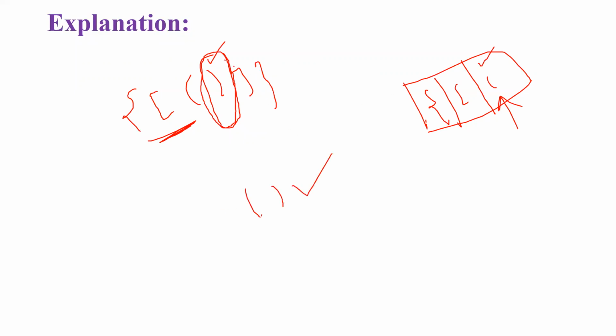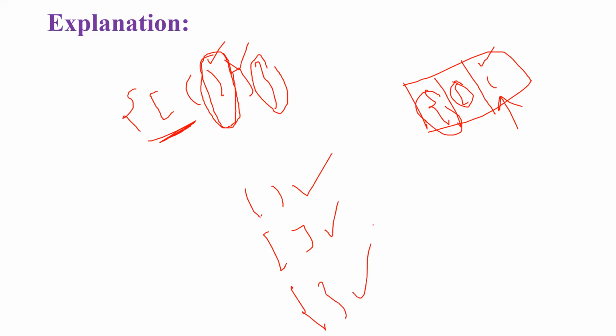And again, this is a closing symbol, and I will pop this one. So this and this are matching. Yes, I will take this one. This is a closing symbol, so I will take this one. So this and this are matching, and my list is empty and my expression is also completed, which means it is a balanced one.